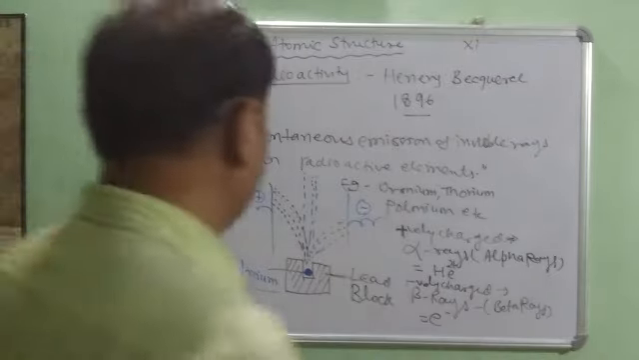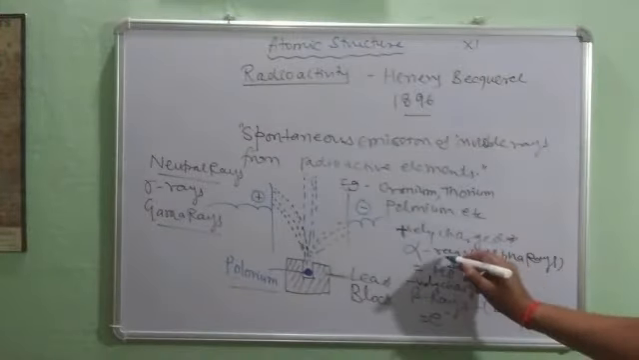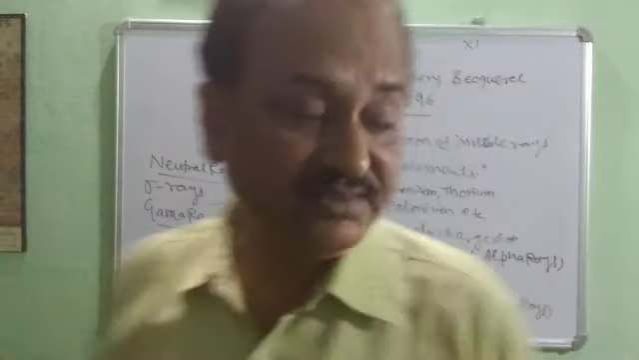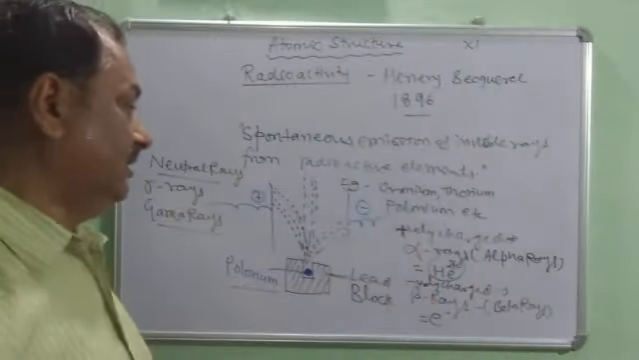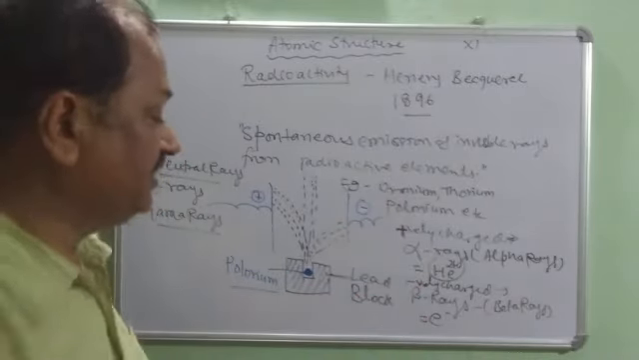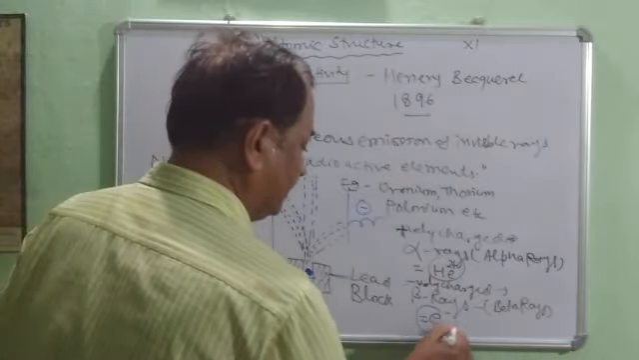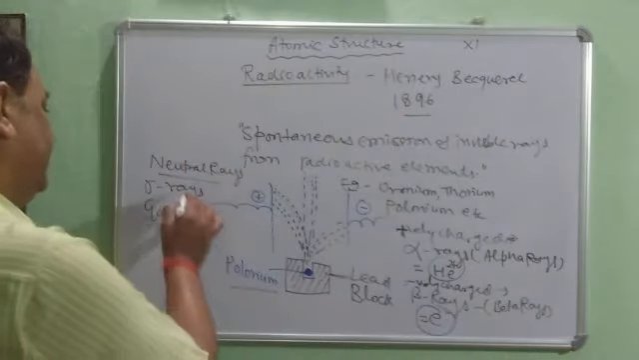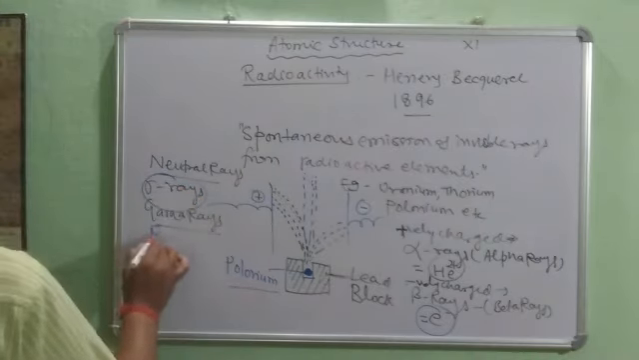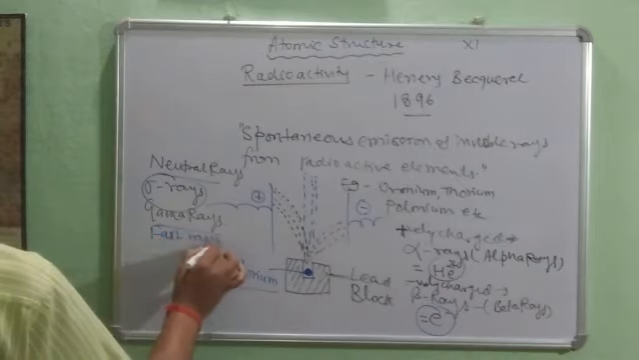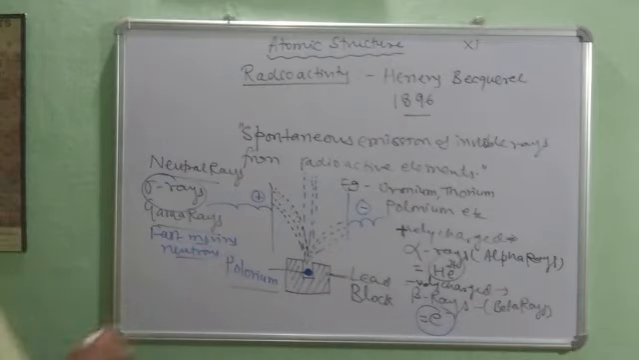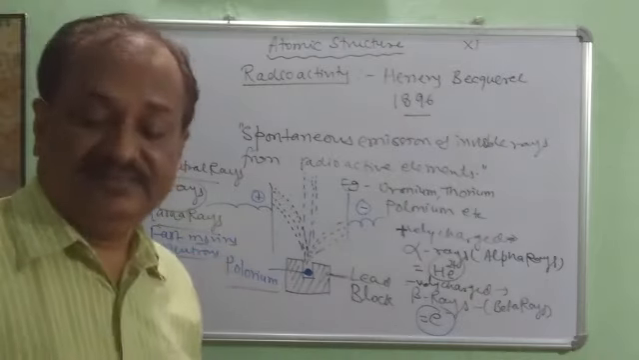And so see, the helium nucleus is positively charged, and so it is alpha rays. Then beta rays are nothing but electrons. And gamma rays are, as explained here, fast moving neutrons.